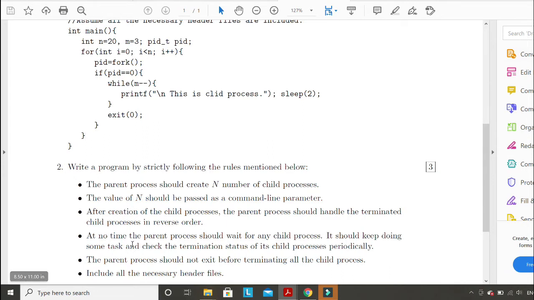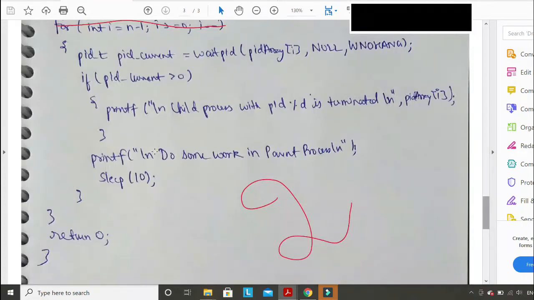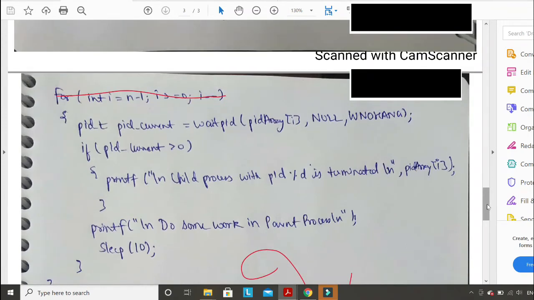Under this condition, the parent should not wait for a child at any time. It cannot wait, so you have to go for WNOHANG. Many of you have done it correctly and used WNOHANG, but there were two problems. The first problem: if I go to this paper, then there is a for loop. So if I go here, you have written a for loop here, that is fine.